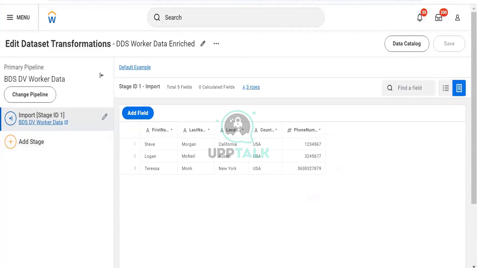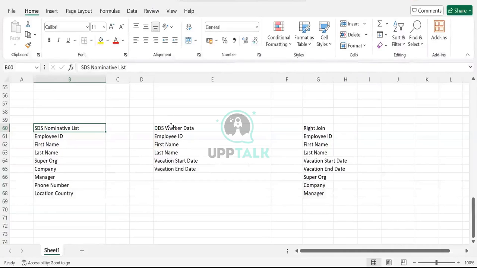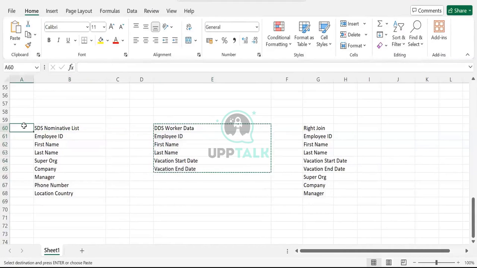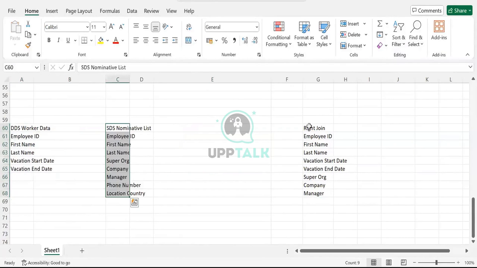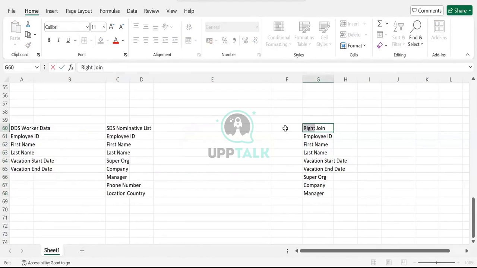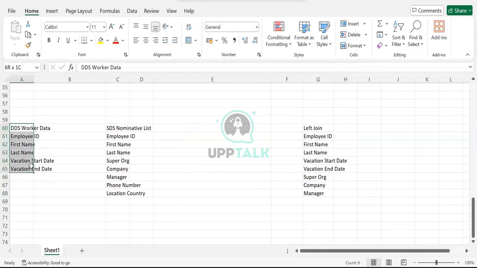In this case, let's say I have to do a join. I will create a derived data set from the worker data, and this is a standard practice. We always use the derived data set as the left part and this one as the right part, because if we see the lineage, it will show how the data will flow.